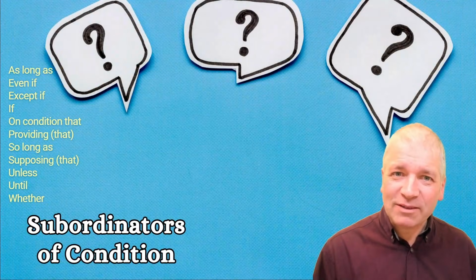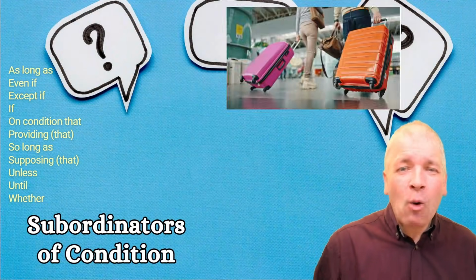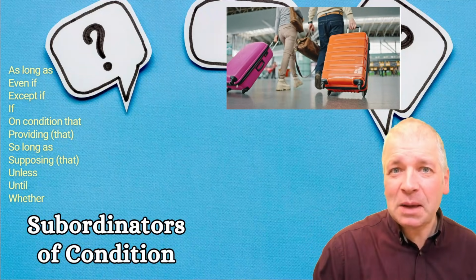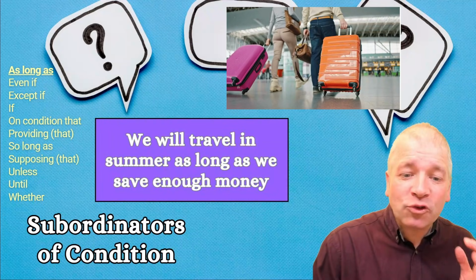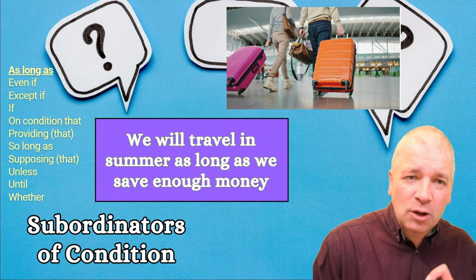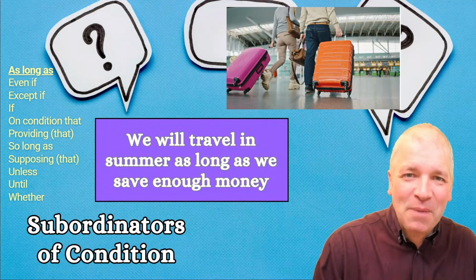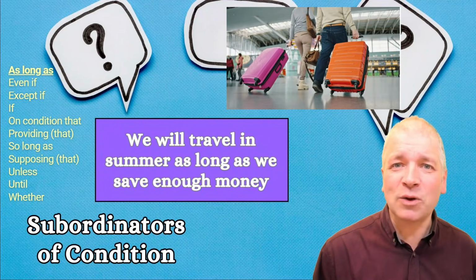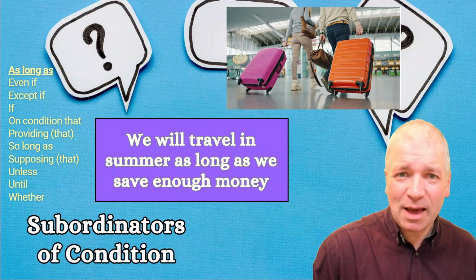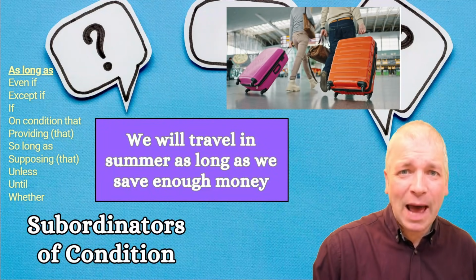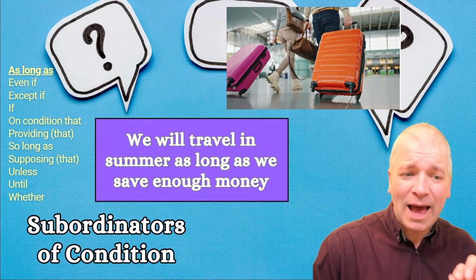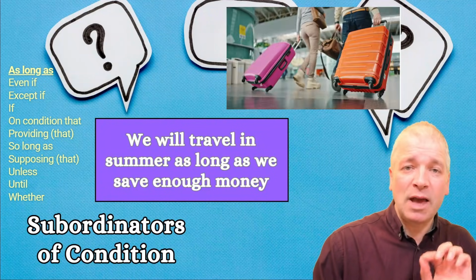Now, subordinators of condition, where one thing needs to happen in order for the other thing to take place. We will travel in summer as long as we save enough money. Many people will say that if they're planning a holiday, like the one you can see here, you need to save first. The holiday cannot happen without the other condition being fulfilled. And the condition here is "as long as we save enough money".